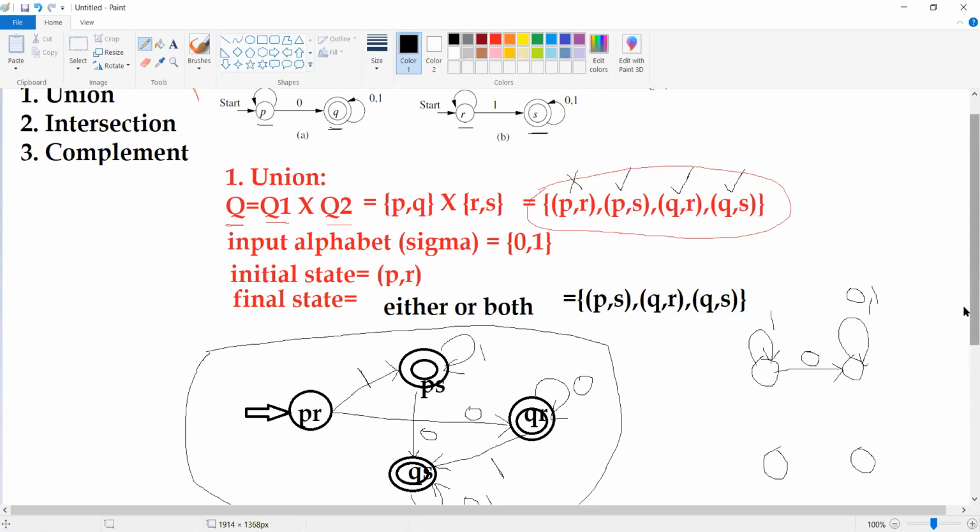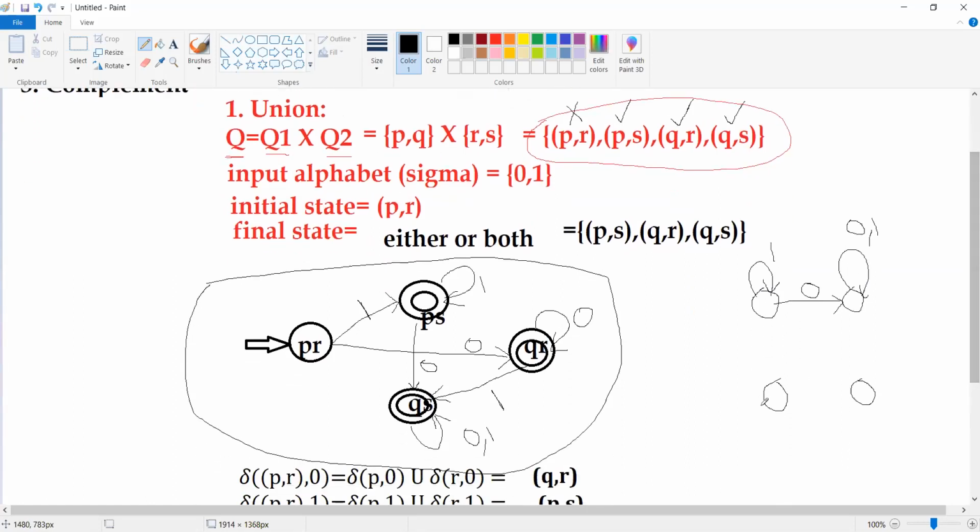R on 0 will be the same state. R on 1 it goes to S, and S on 0, 1 will remain on the same state. So individually these are the two finite automata.